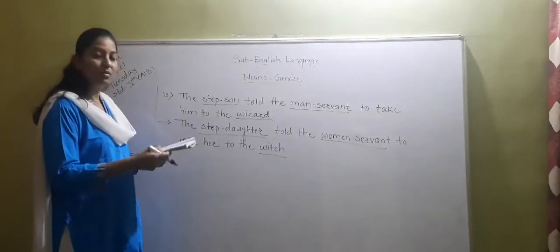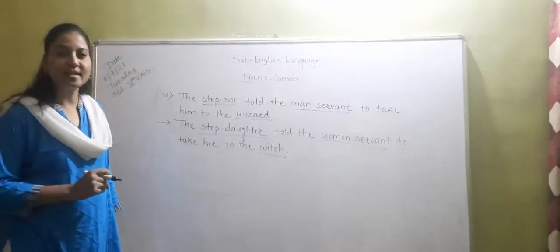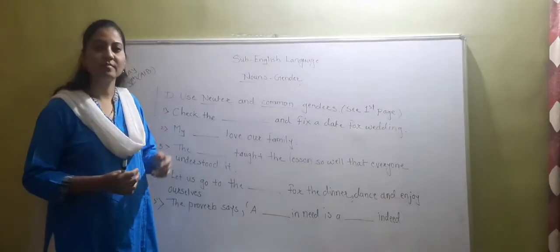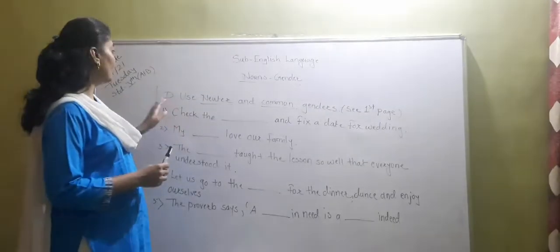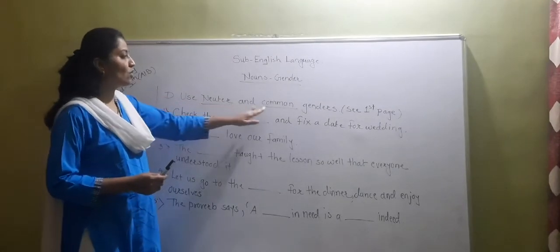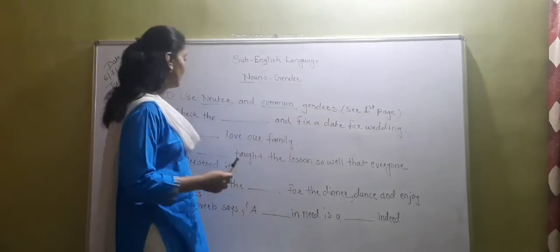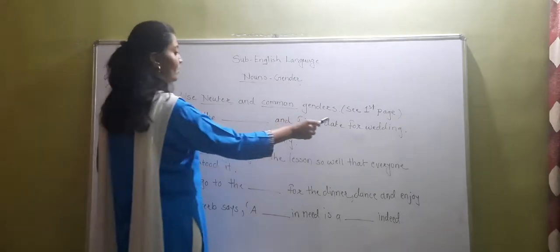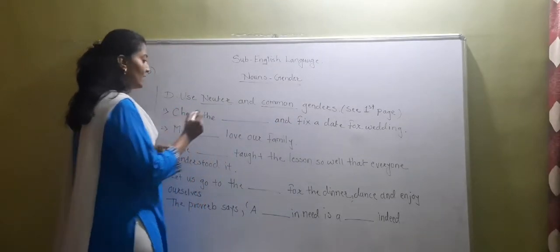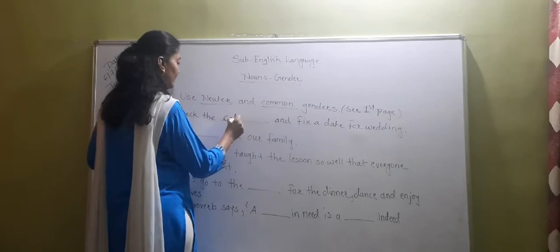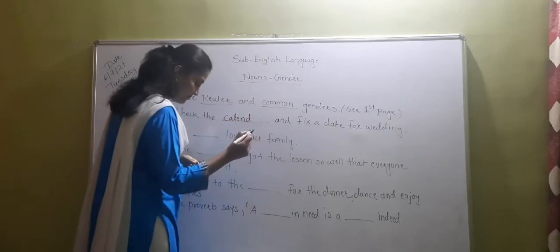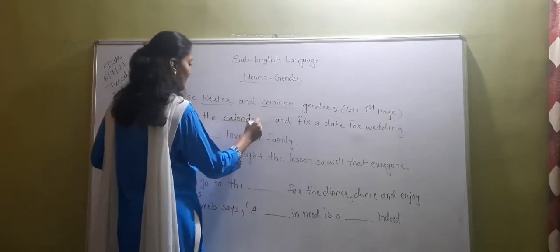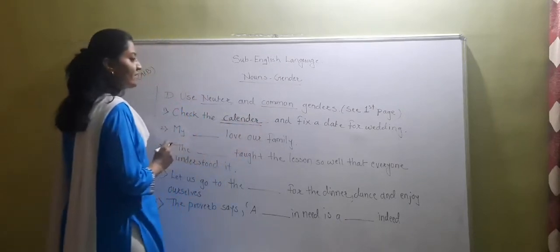Okay. So only one question is remaining and that is question number D. So let's start. Now students, see question number D. Use neuter and common genders. See first page. Okay. So first one is check the dash dash and fix the date for wedding. So check the calendar. So we have to write here calendar. Calendar. Okay. And fix the date for wedding.